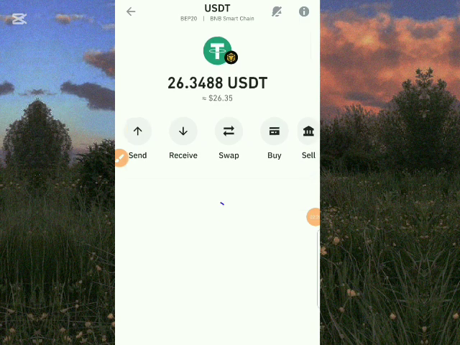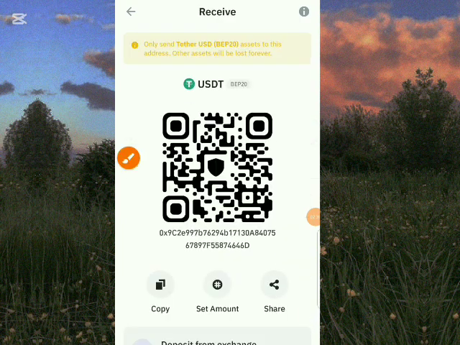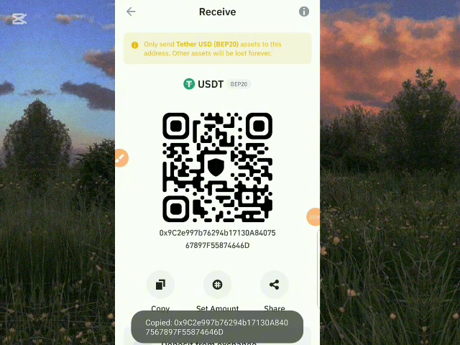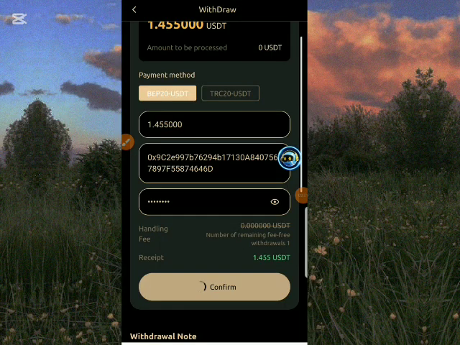So quickly, this is my Trust Wallet. You can see I have 26 USDT, and don't forget I told you that this is going to be a live withdrawal. So we'll still come back to my Trust Wallet to show you the earnings today have reflected in my Trust Wallet. So quickly, let's fetch my address. Once I've copied my address, we are back to the platform to paste it and input the necessary details.